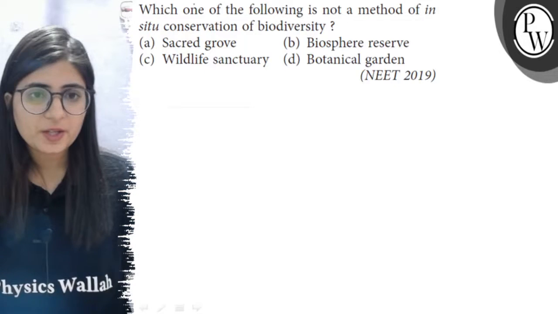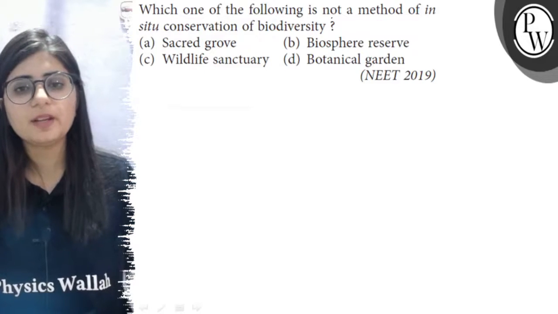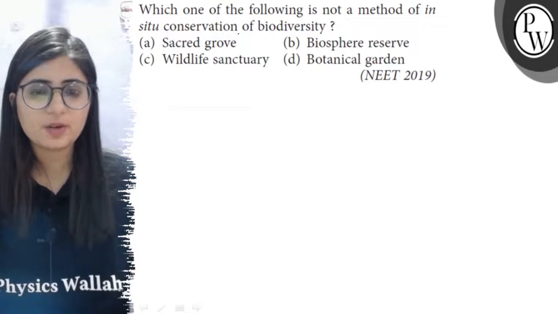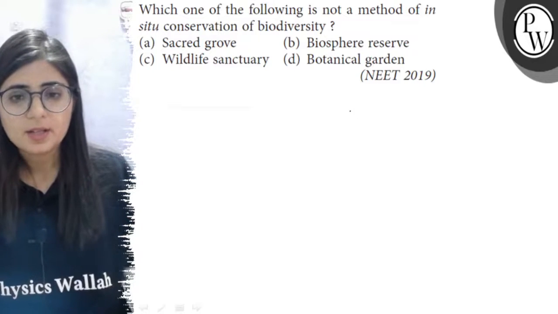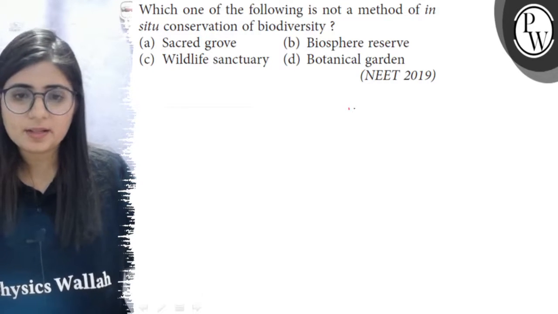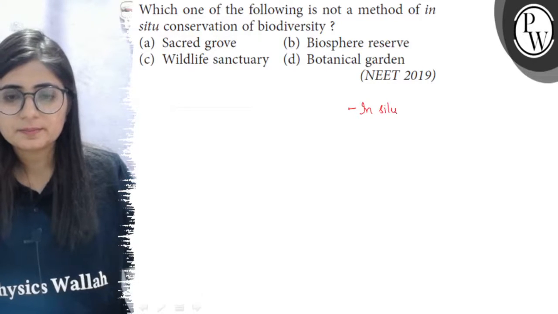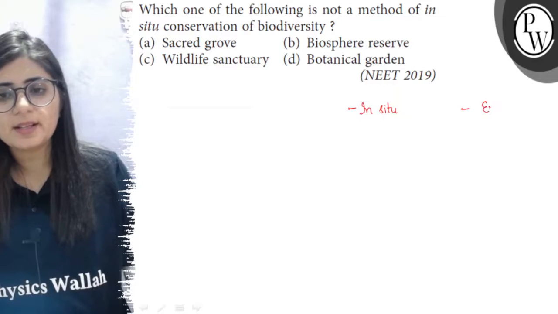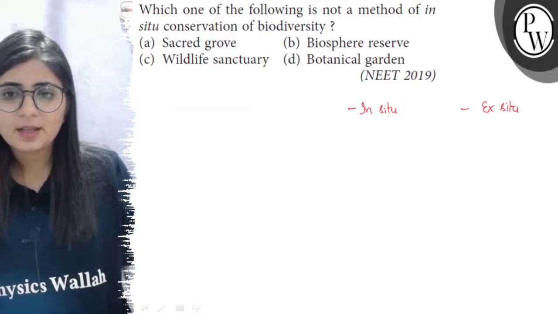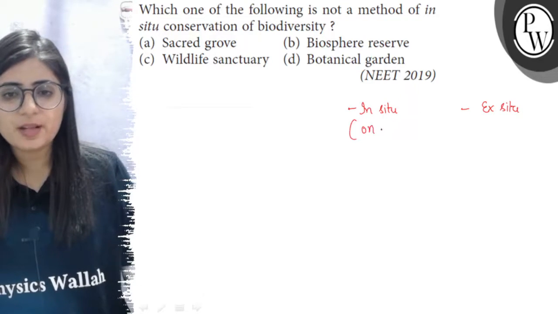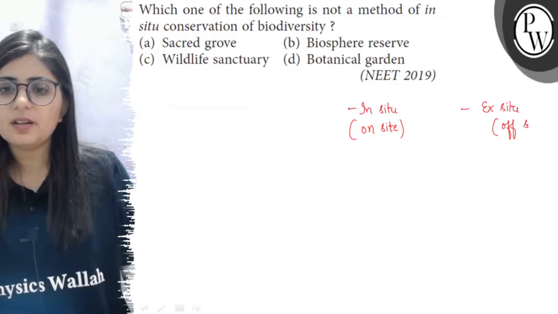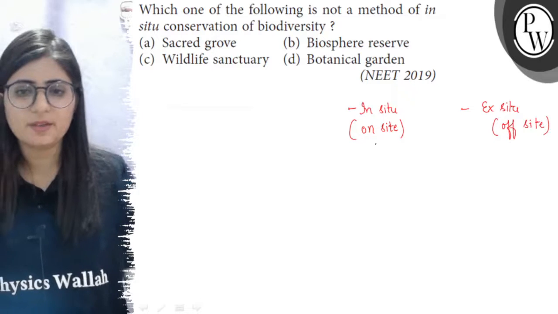Hello बच्चों, the question is which one of the following is not a method of in situ conservation of biodiversity? So biodiversity can be conserved in two ways. First is in situ conservation and the next method is ex situ conservation. In situ conservation is also known as on-site conservation, while ex situ conservation is called off-site conservation.